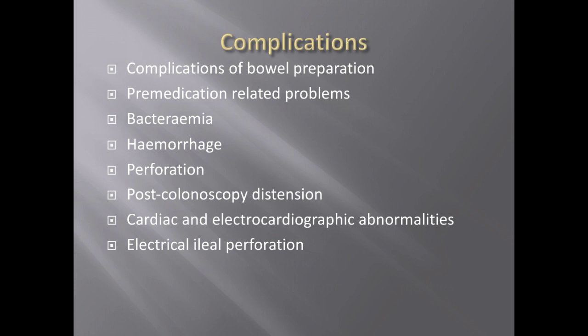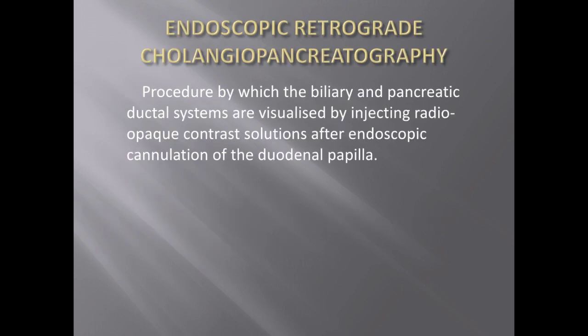So these are the complications you can expect, like secondary infections and drug-related complications, bacteremia. Sometimes it may get perforated, and because of that it may develop a hemorrhage. Okay, and post-op distension will be there for some patients after the procedure. And maybe cardiographic abnormalities, meaning conduction abnormalities, can be there because of the drugs also.